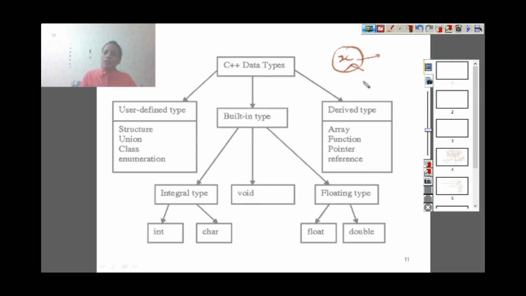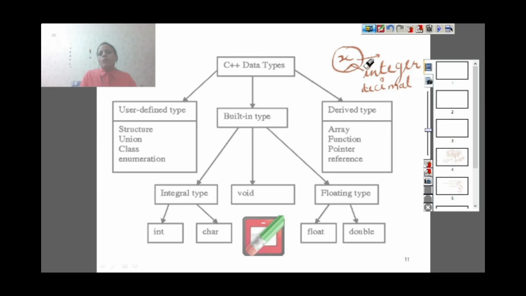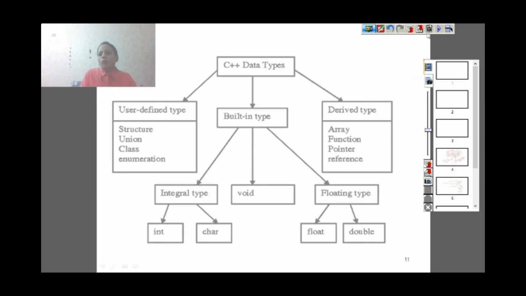Then again, if you want to save a number, you need to tell the compiler it is an integer, because there are different rules to convert a whole number into binary form than a decimal number, or whether it is a decimal number, what type of number it is. So this type of the value you are going to save, or we can say that type of data, is known as data type.